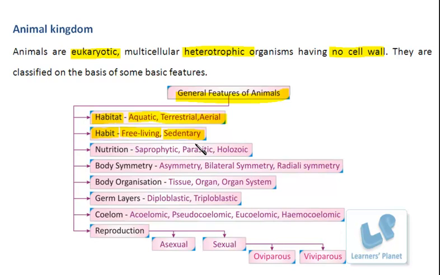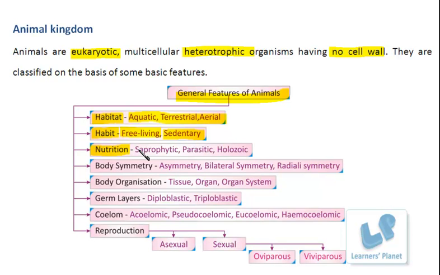Further, the next feature to be compared is the nutrition. Nutrition is a way, or a process, by which the living organisms obtain the food or they synthesize the food. Food is essential for life, isn't it? And there are two ways by which this food can be provided to the organism.